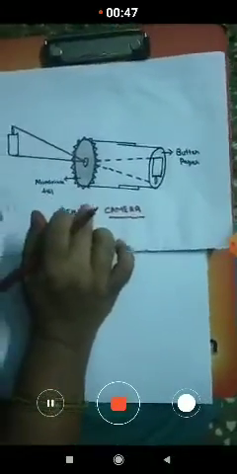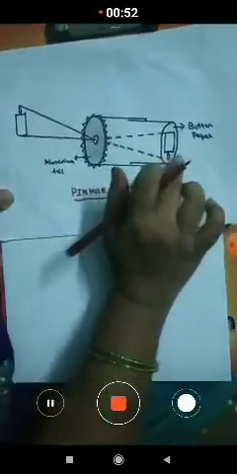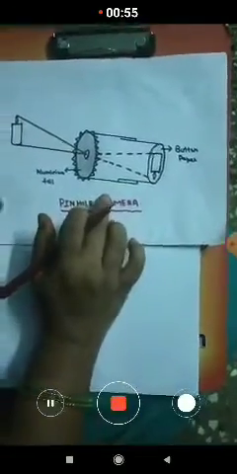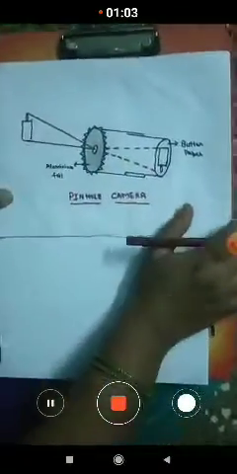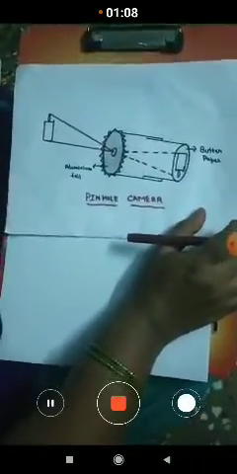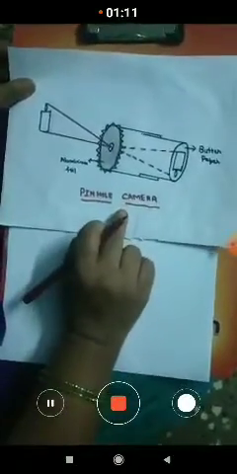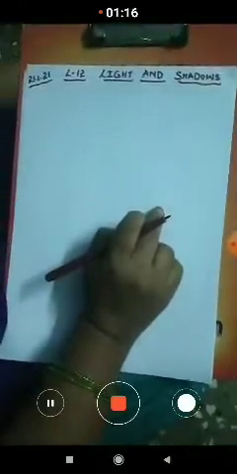Understood? Here in this camera we can observe the image formed in a pinhole. Before knowing what it is, we'll first know how this pinhole camera is prepared. Before that, you should know that the pinhole camera works on a principle.